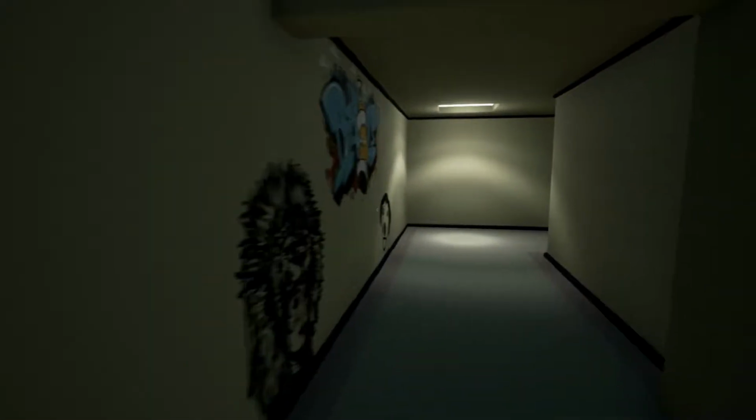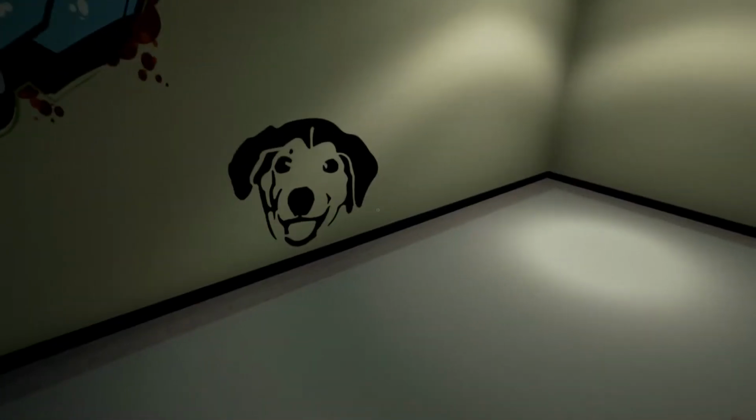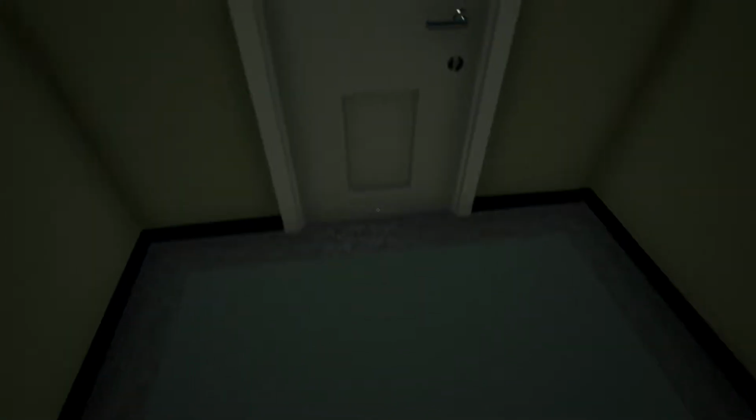Wait, what? The doors are closed now. Okay, good. I can still leave. Let's go back. Alright, I guess the artist had a bit of fun. That's cool. I don't mind that, you know, I like seeing art.